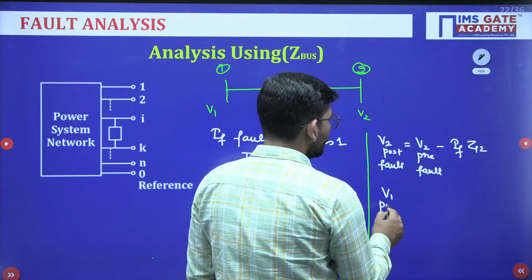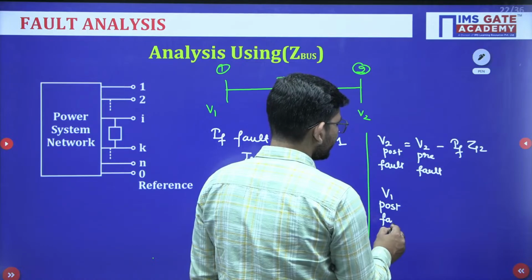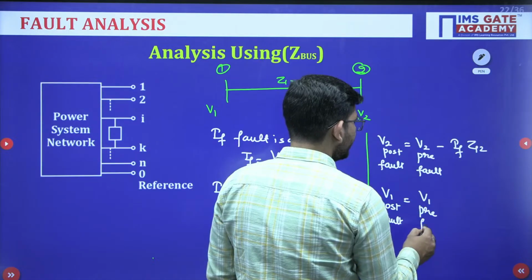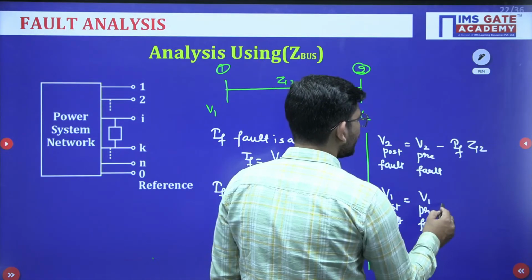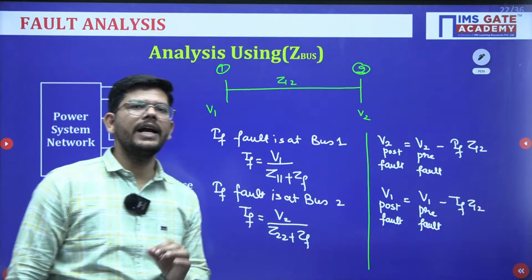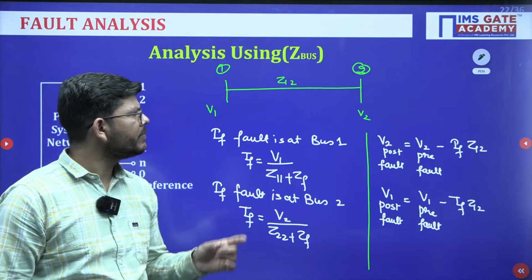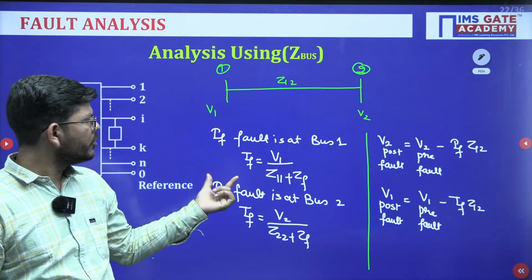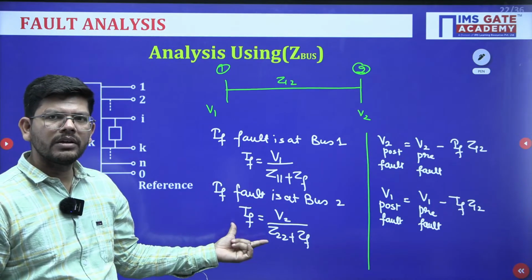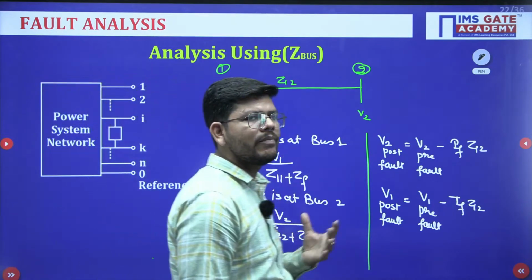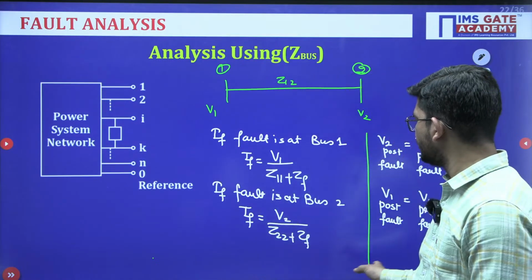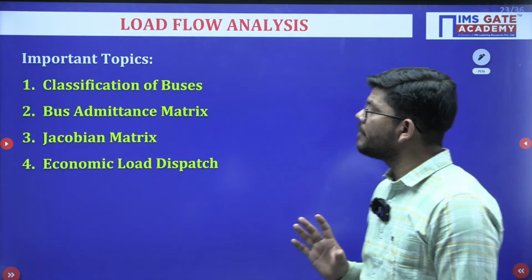V1 post-fault will be equal to V1 pre-fault minus fault current times Z12. Now the fault current you will write as per where the fault is happening. If the fault is at bus 1, you will use this formula. If the fault is at bus 2, you will use this formula. So this is how, with the help of the Z bus matrix, the fault analysis and fault calculation will be done. So this is all about the fault analysis.